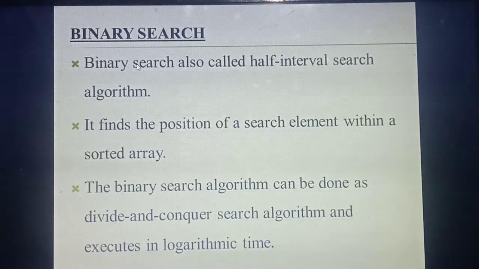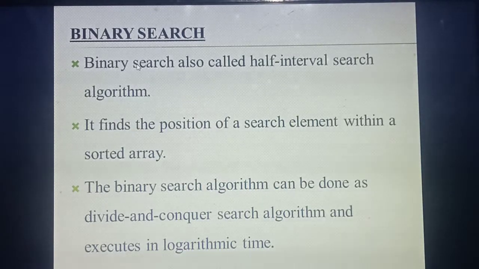This algorithm is also like the previous algorithm: you are going to find the position of an element. You store some elements in an array, but listen carefully, within a sorted array. What do you mean by sorted? Yesterday I said you need to arrange the elements in some order, either ascending or descending. So you find the position of a particular element in a sorted array. Understood the second point?